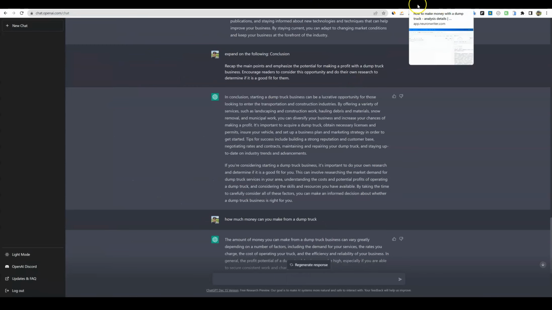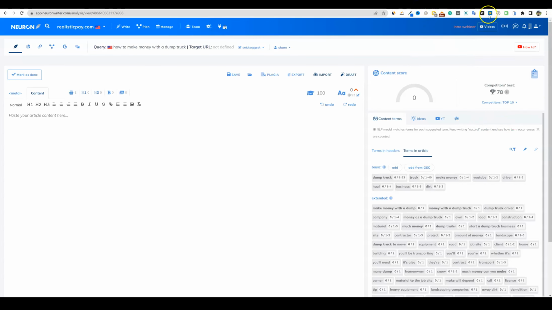Like I said, I would recommend doing the next two steps and then coming back, and your final optimization should be done in Neuron Writer if you choose to do that, right? But we already know we're meeting the word count, and this, like I said, isn't a Neuron Writer tutorial. So what are we going to do next?